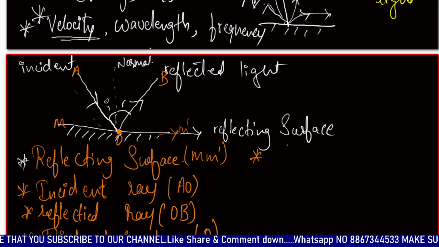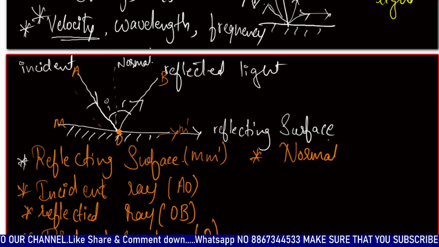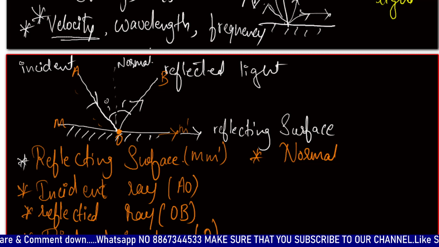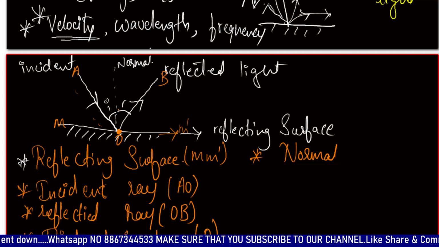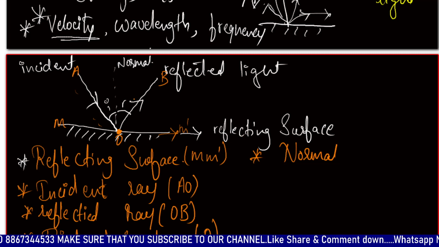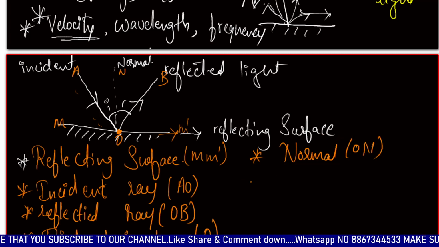Next is the normal. A normal is a perpendicular line drawn from the point of incidence on the reflecting surface. Let us name it N itself. That's ON, the normal line.